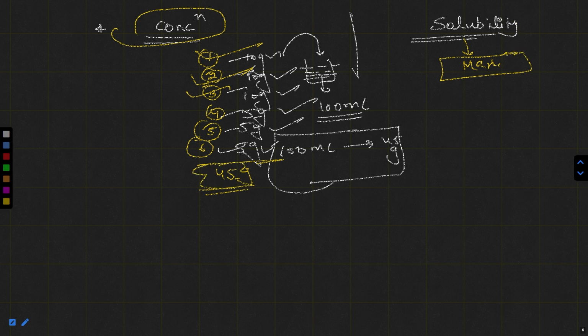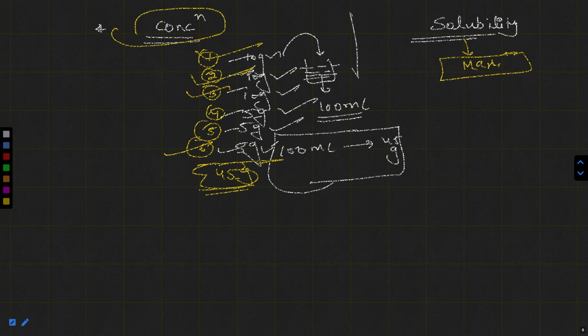So 45 gram at the 6th slot is the solubility. At the 6th slot you can say solubility, but before that, 1, 2, 3, 4, 5, you can say only the term concentration. So my point is, you are dissolving 10 gram in 100 ml. Will you get a sweet taste? Definitely you can get it. Okay.